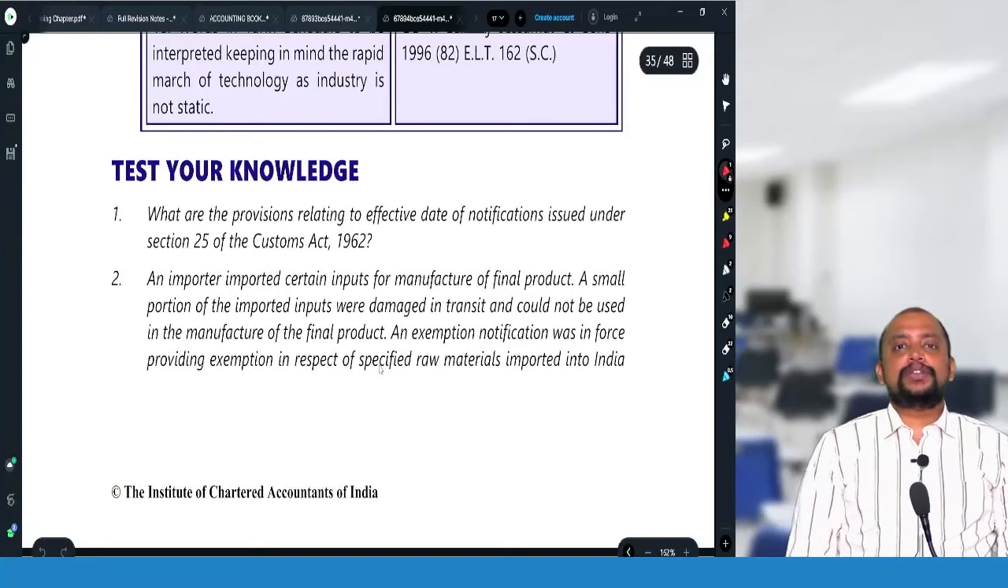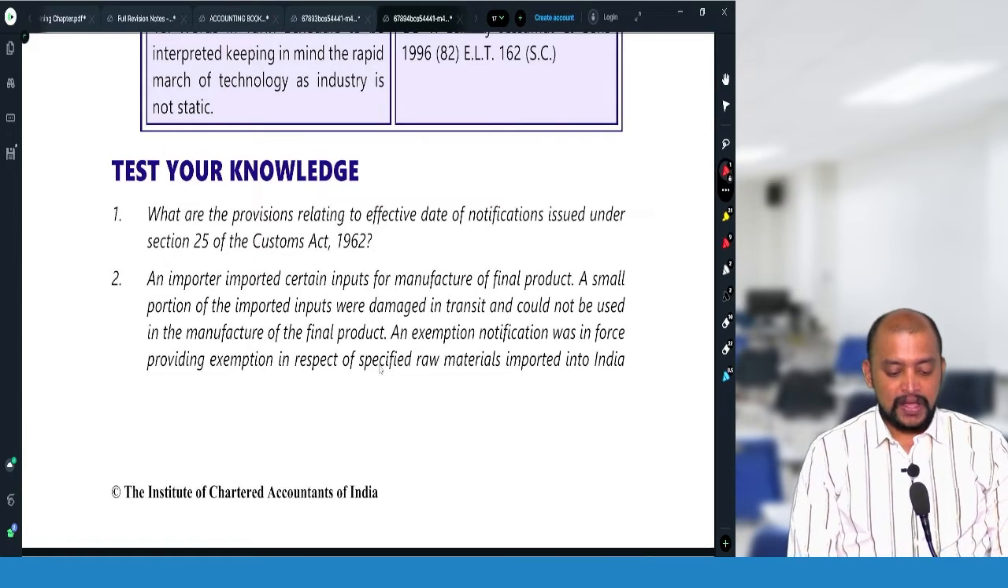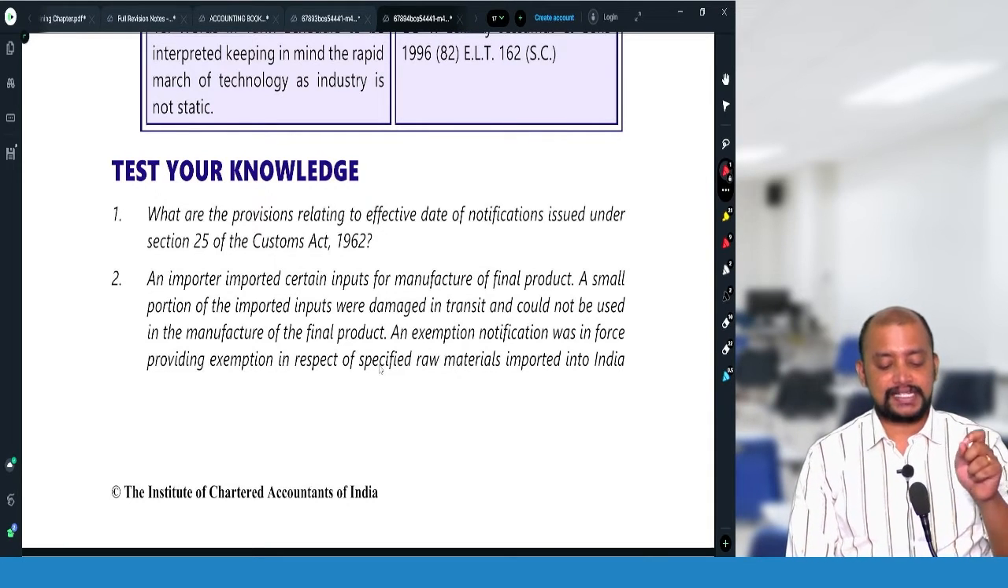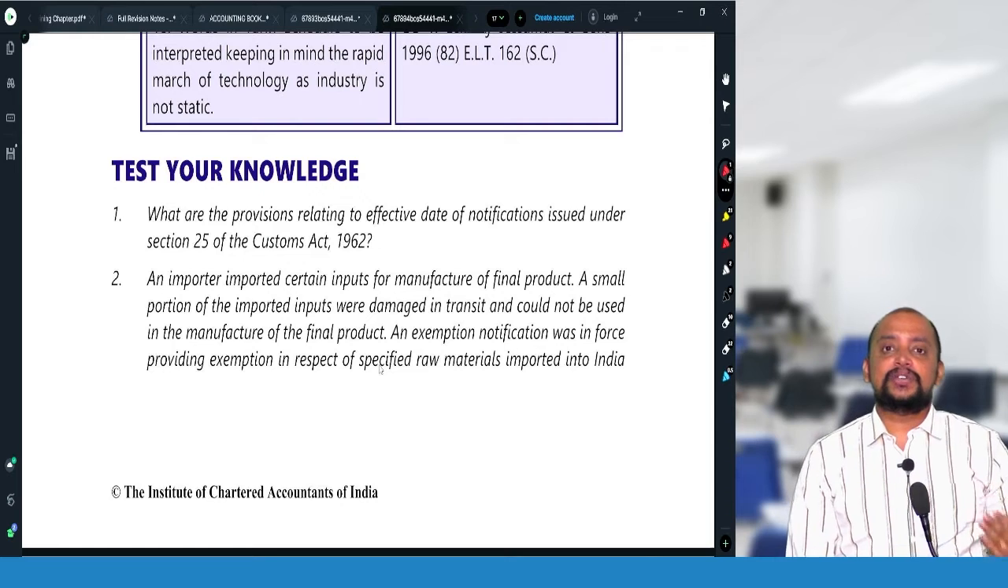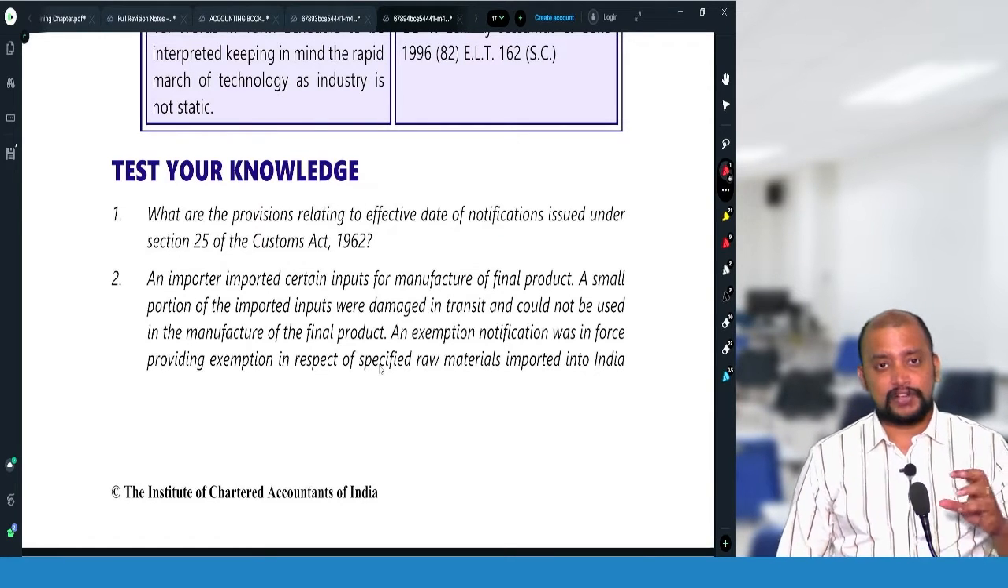Okay, have a look at this ICAI study material question related to the first chapter of Customs. What are the provisions relating to the effective date of a notification issued under Section 25 of the Customs Act, 1962? Section 25 deals with exemptions. So they are asking what is the effective date of the notification.